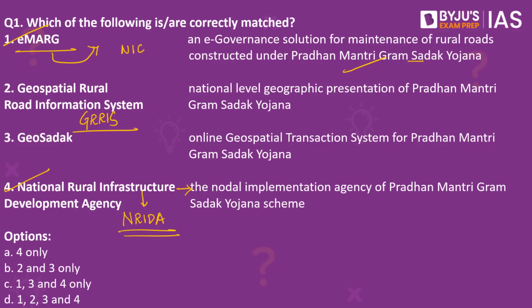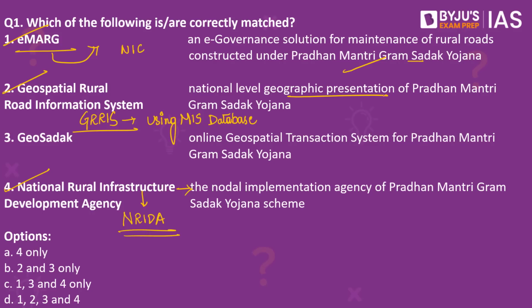GRRIS. This is another IT asset that generates dynamic geospatial outputs using the live national level management information system database. To simply put it, it presents a national level geographic presentation of the infrastructure that is built under this particular scheme. So one can visualize the rural roads that are being constructed or improved under the Pradhan Mantri Gram Sadak Yojana. So this is also correct. It is a geographic presentation of the roads that are built under the scheme.